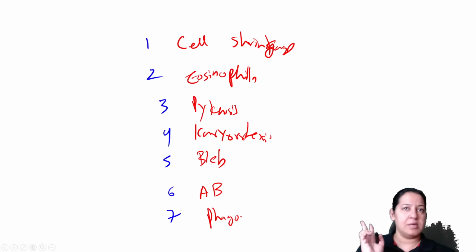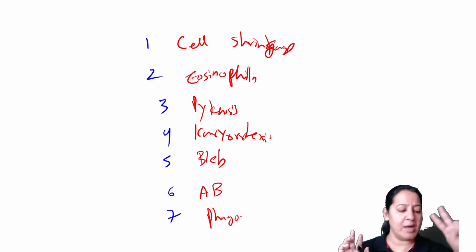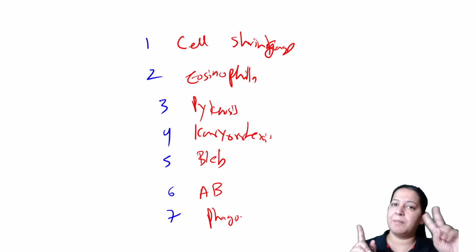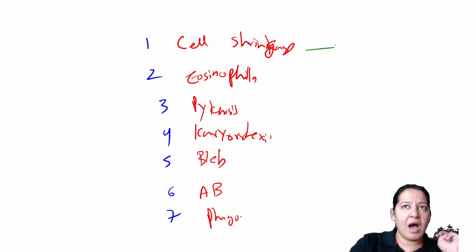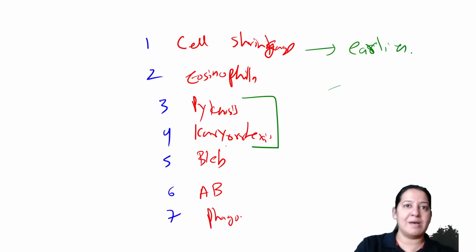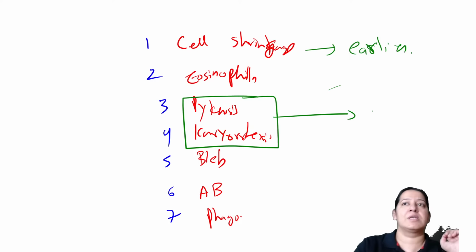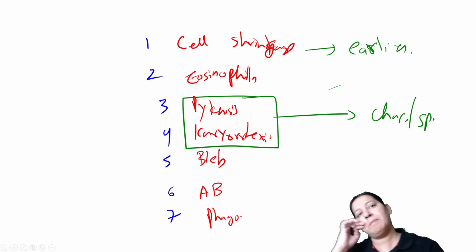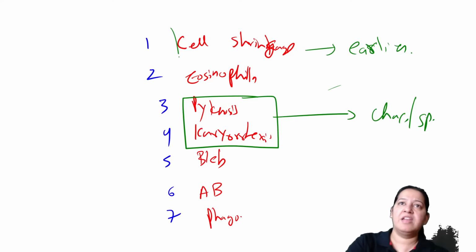Answer two questions. Anyone want to give two answers? Number one, which is the earliest? Number two, which is the most specific? If someone asks you an MCQ about the earliest feature, the answer is cell shrinkage. But if someone is asking you the most specific or characteristic feature of apoptosis, the answer will be pyknosis and karyorrhexis. Everyone give me a thumbs up.